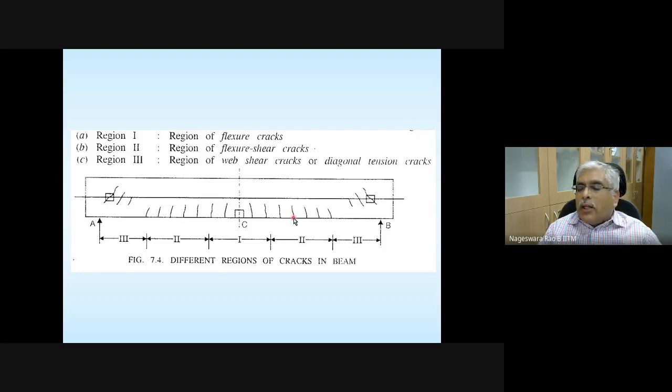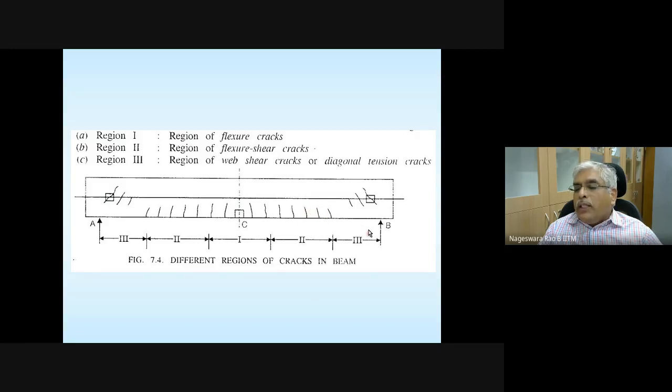So the crack, instead of 90 degrees, starts having some inclination with respect to the longitudinal direction of the beam. That's why you can see these cracks slightly inclined.